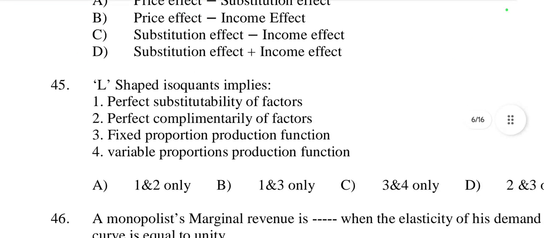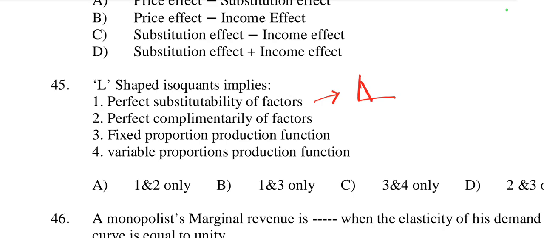Then question number 45, L-shaped isoquant implies perfect substitutability of factors, perfect complementarity of factors, fixed proportion production function, variable proportion production function. First one is perfect substitutability of factors. When factors are perfect substitutes for each other, the isoquant becomes a straight line.